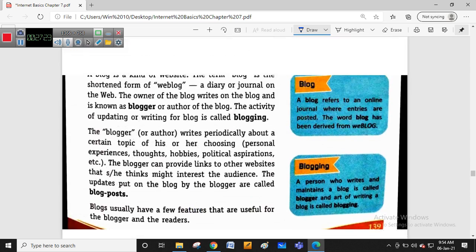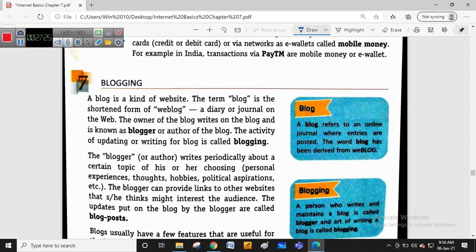Now blogging. What is meant by blogging? So blog is nothing but a journal where entries are posted. The word blog is derived from weblog. So a blog is nothing but a diary or journal on the web. The person who writes that particular journal or articles is called a blogger or author of the blog. Okay, the activity of updating or writing your blog is called blogging.